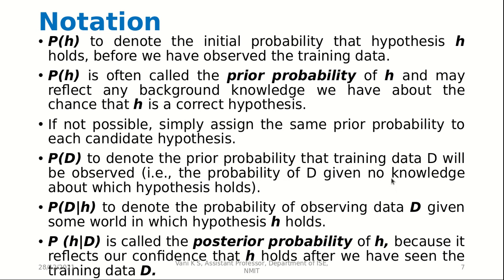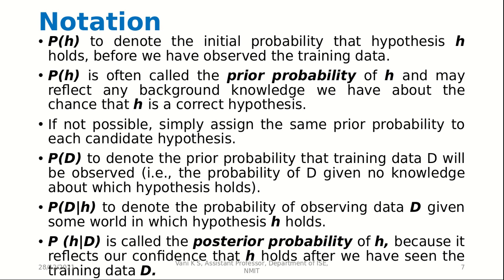So we come to the notations. P of H is used to denote the initial probability that hypothesis H holds before we have observed the training data. Then P of H is also called the prior probability of H and may reflect any background knowledge we have about the chance that H is a correct hypothesis. If not possible, we can simply assign the same prior probability to each candidate hypothesis.